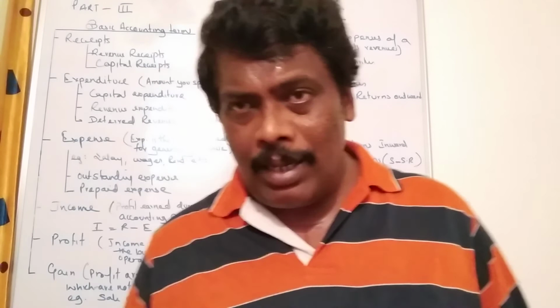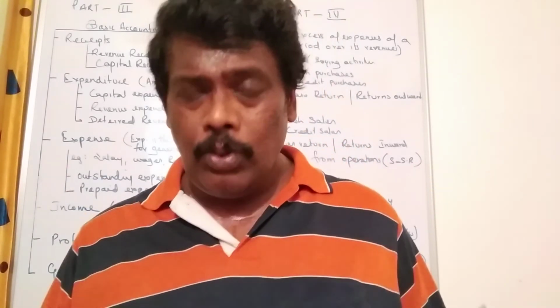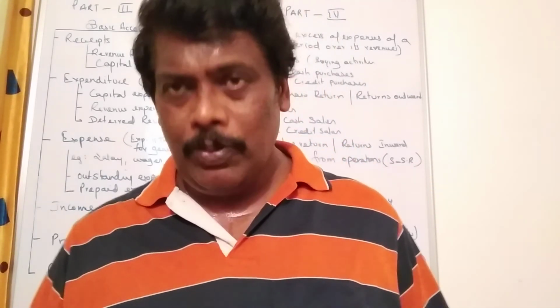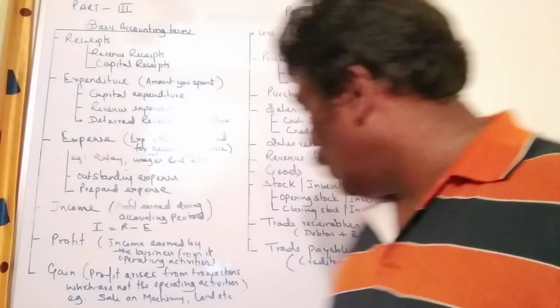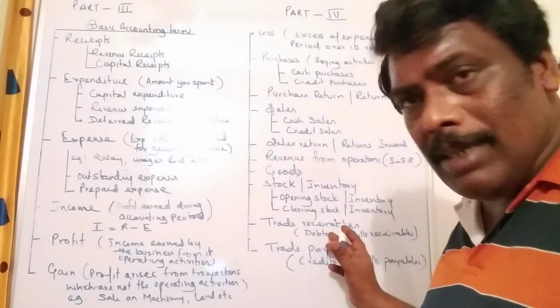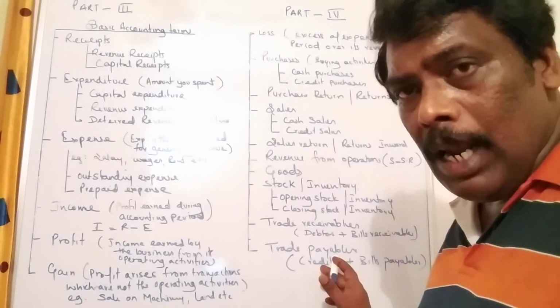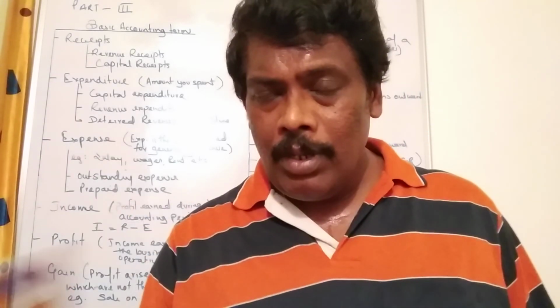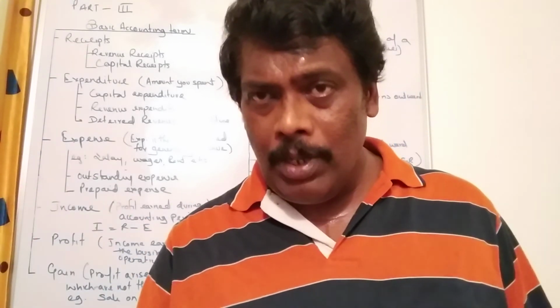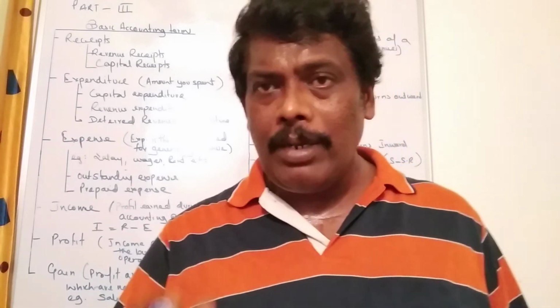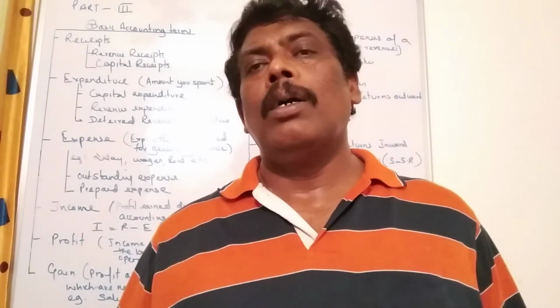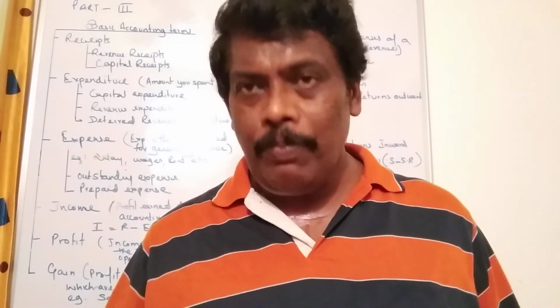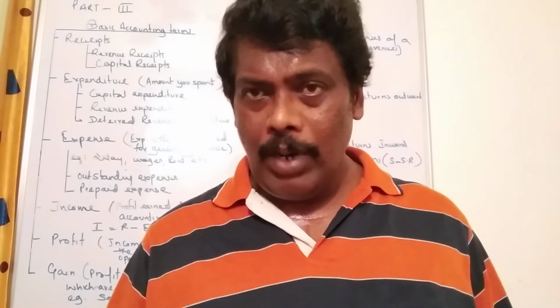Once again, trade receivables is an asset, trade payables is a liability. Trade receivables means debtors plus bills receivable, and trade payables means creditors plus bills payable.